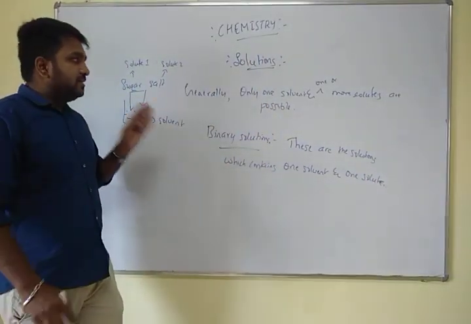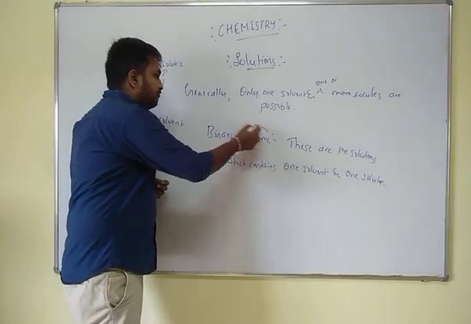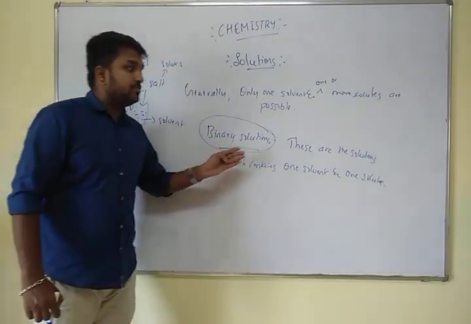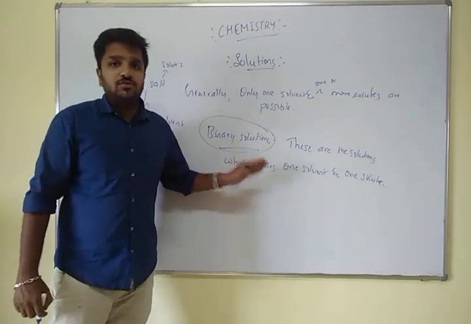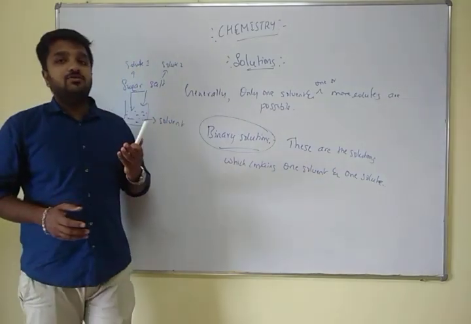In this chapter, from the point of view of your board examination, we will be focusing only on binary solutions. Now this is the introduction to solutions.